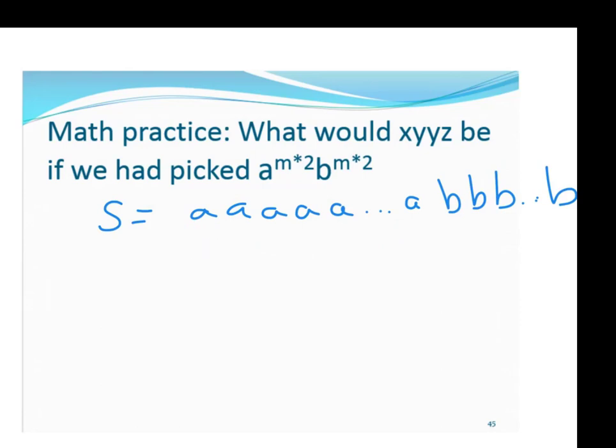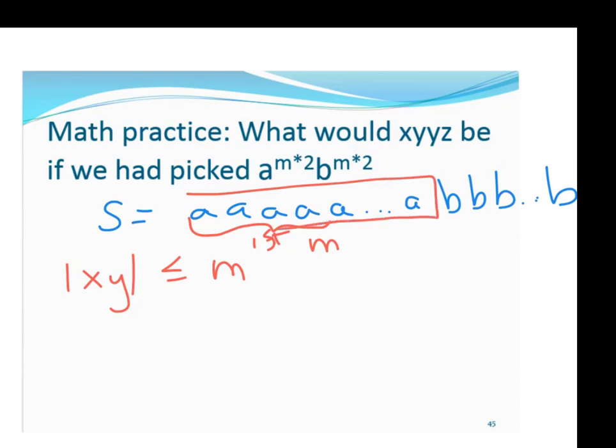But we know still from the pumping lemma that the length of xy is less than or equal to m. So the xy part of our string has to happen within the first m characters in this string. Well, if the first 2m characters in the string are all a's, then no matter what m is, the first m ones are a's. So we're back to something similar to what we had before. y is going to have to equal a to some value. Let's call it a to the k.